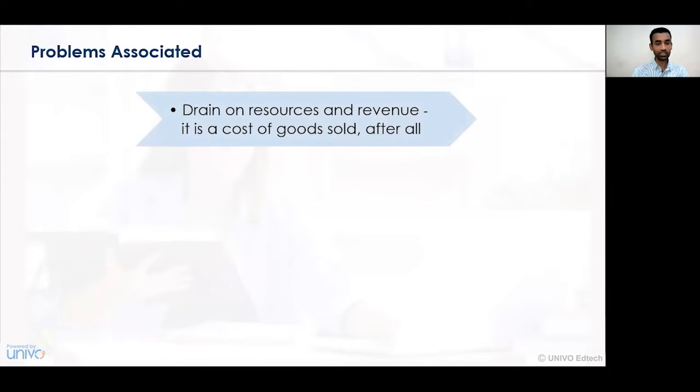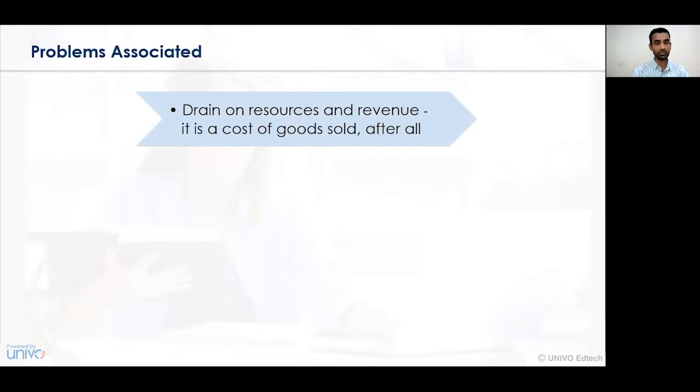Number one, the first one is drain on resources and revenue. It is a cost of goods sold after all. So here in this case, it is a complete drain on resources. In this particular consideration, it is a stipulation which is collateral, which is not of primary importance to the main purpose of the contract. So it may be fulfilled, it may not be fulfilled.